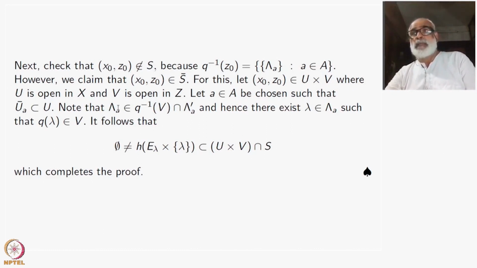This is the maximal element. So there must be some right ray which contains that, starting from lambda, maybe something smaller than that.